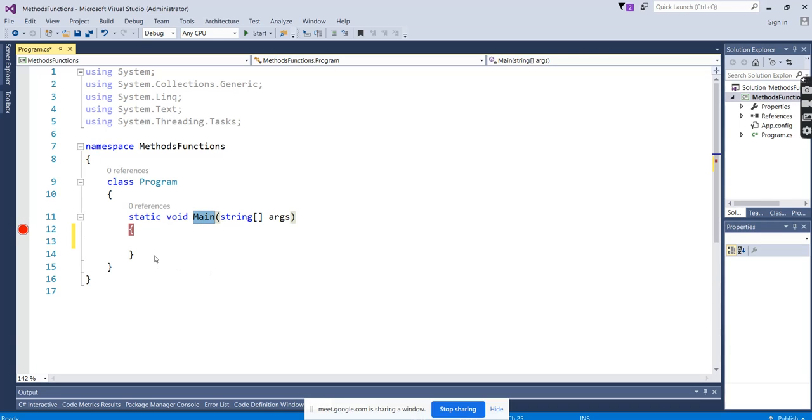Don't get confused when we create many sub methods or many functions about where it will start. That's the reason it's given. That's the main. Whatever the program, whatever the classes, however many files you create, you can create different classes here in the Solution Explorer. But the program is going to start from here. That's 100% sure. So the starting point is here.